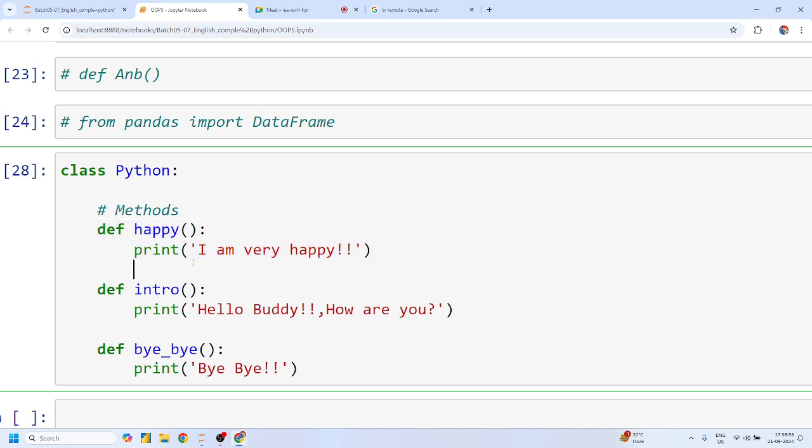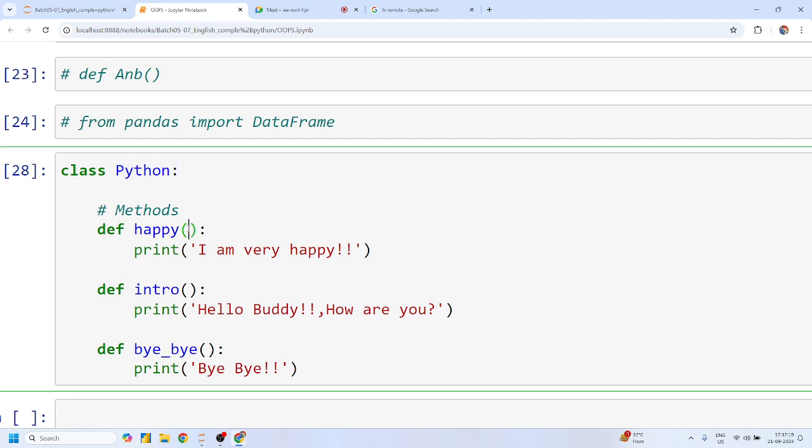Whenever you declare any method inside this class, you have to bind this method with this class, and it directly passes one argument without asking you. It does not ask whether we pass it or not. It generally takes one argument, and that argument is the class itself.